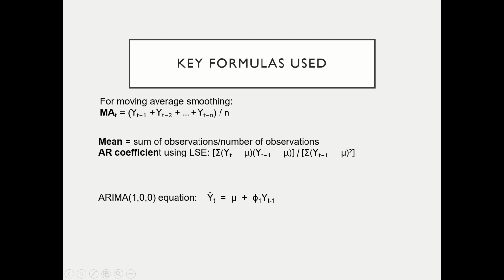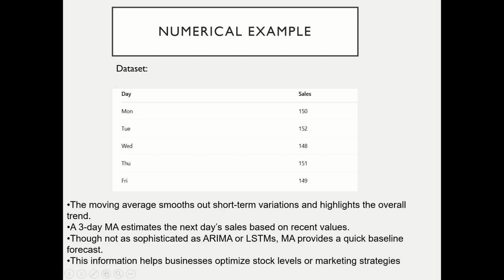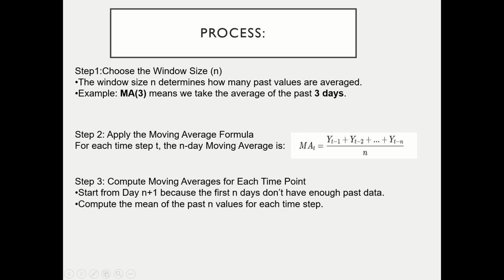AR coefficient is calculated using least squares estimation, where y(t) is the current value, mu is the mean, and y(t-1) is the previous value. The ARIMA equation is as follows. Now this is my data set. Here I chose a small data set for accurate calculations, but basically time series data will be larger in size. Here I applied moving average smoothing to highlight the overall trend. Though not as sophisticated as ARIMA or LSTMs, it provides a quick baseline for forecast. This information helps businesses optimize stock levels and marketing strategies.